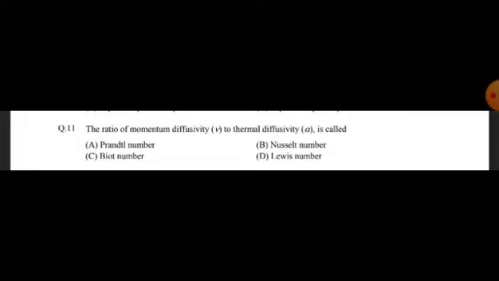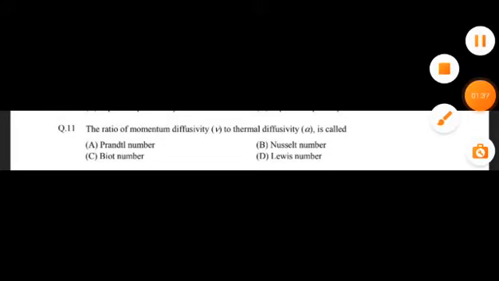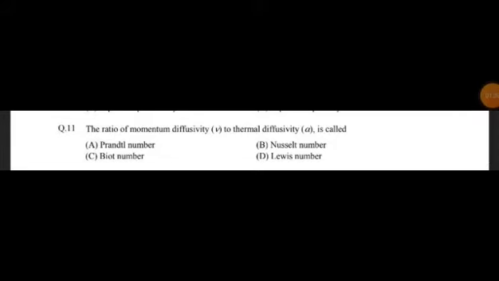There are only a few numbers you must know. Here the given definition corresponds to the Prandtl number. Prandtl, the scientist who worked on the boundary layer concept, defined this number. Option A is the correct answer for this question.